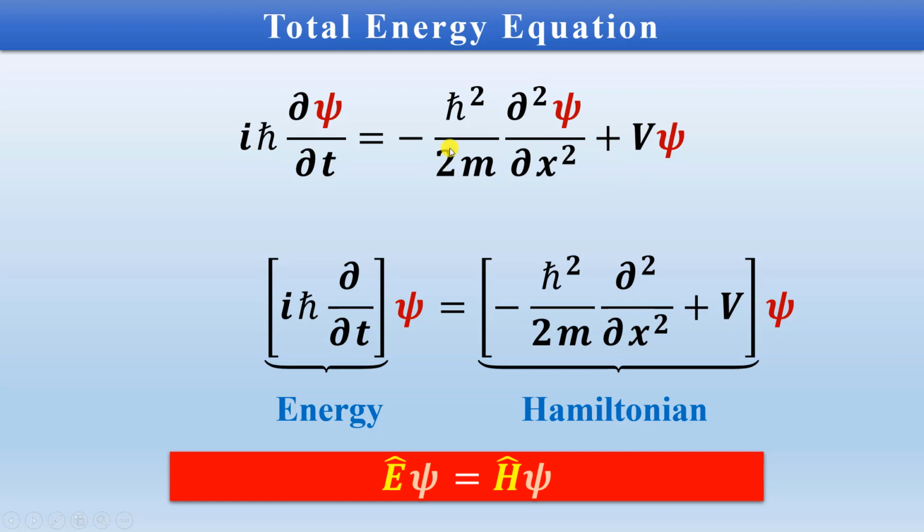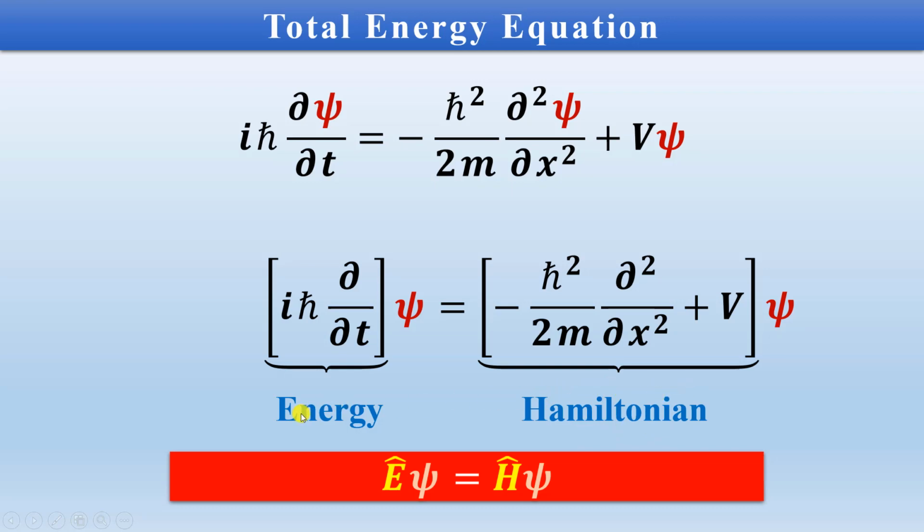So the total energy is kinetic energy plus the potential energy, and this whole thing, kinetic energy operator plus the potential energy operator, becomes the Hamiltonian of the system. This is called the Hamiltonian of the system.